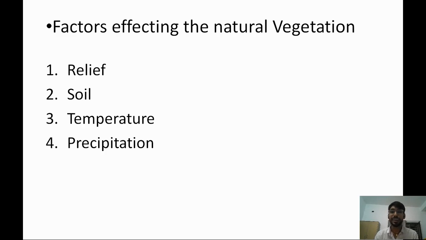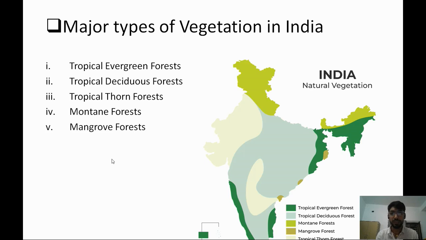The first is relief, that is the topography where the natural vegetation is growing. The second is soil, what type of soil the vegetation is getting. The third is temperature, and the fourth is precipitation. Precipitation normally means rainfall.